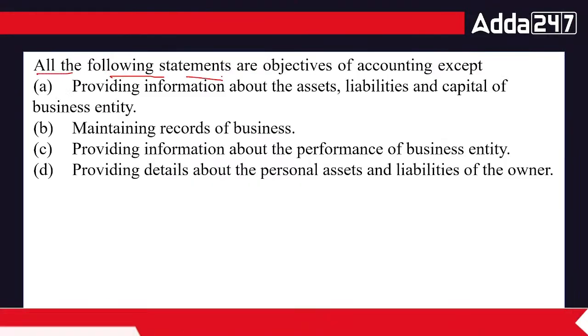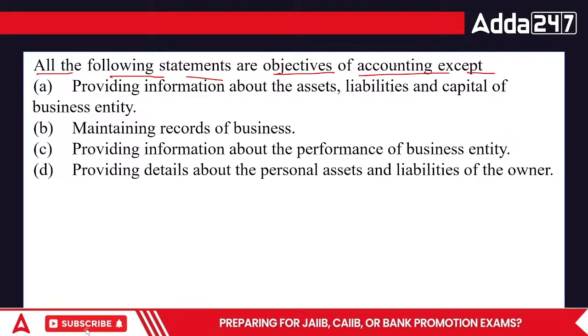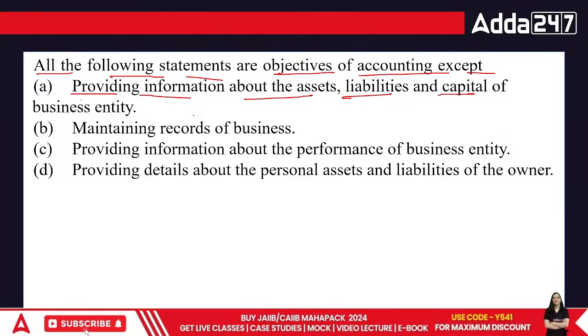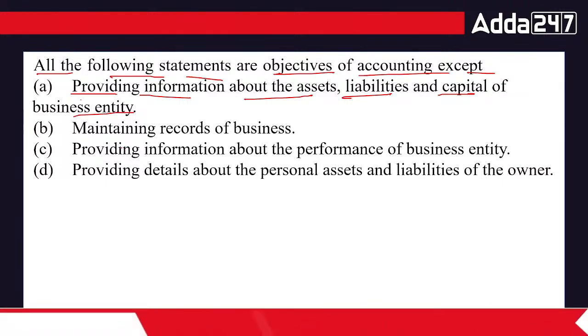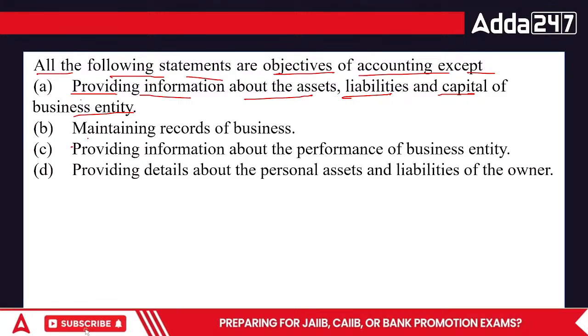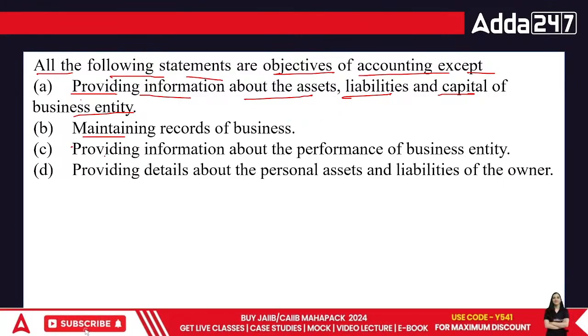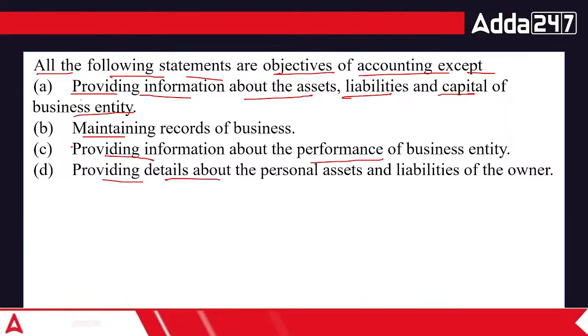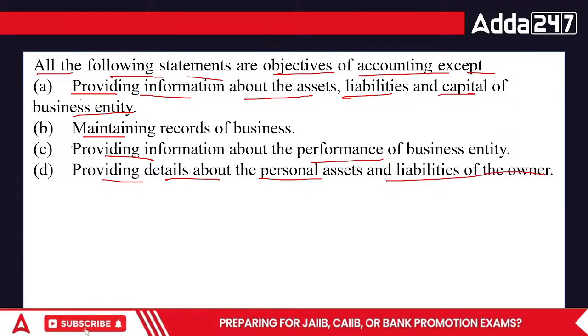All the following statements are objectives of accounting except: providing information about the assets, liabilities, and capital of the business entity, maintaining records of the business, providing information about the performance of the business, or providing details of the personal assets and liabilities of the owner. Maintaining the records of the business is a part of the objectives of accounting.